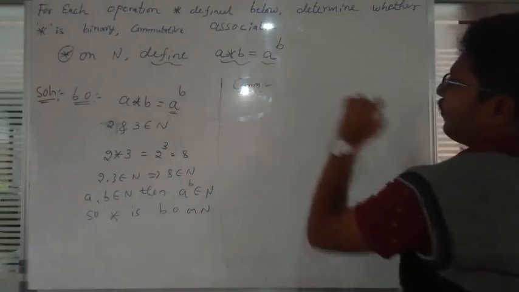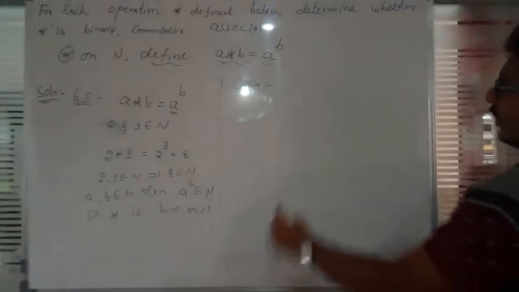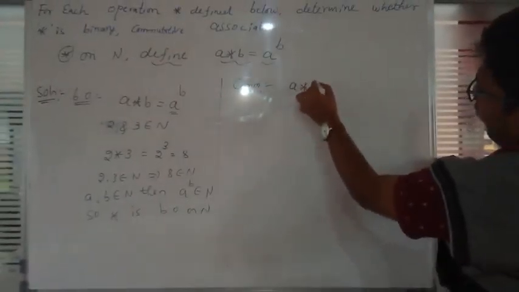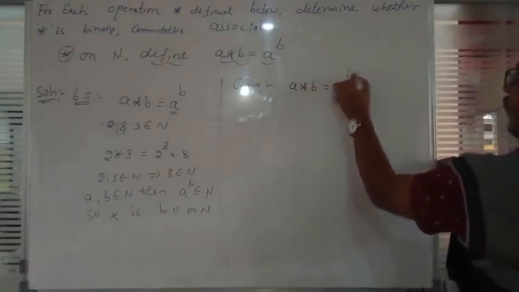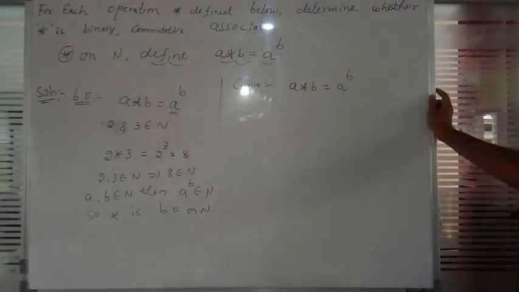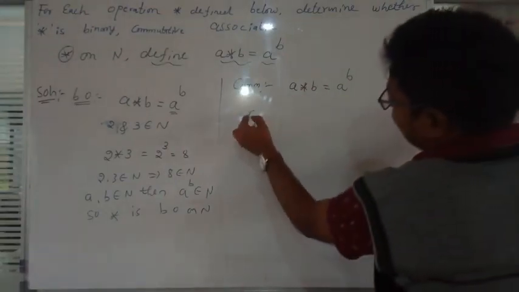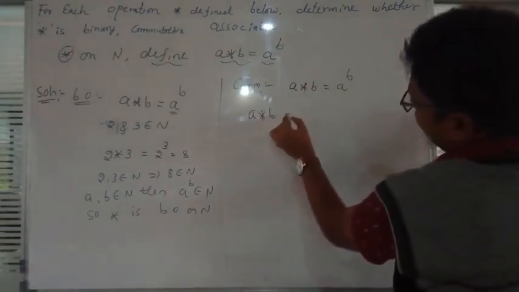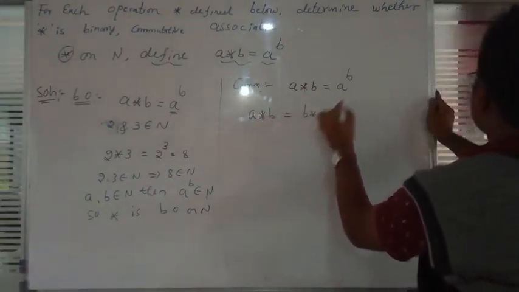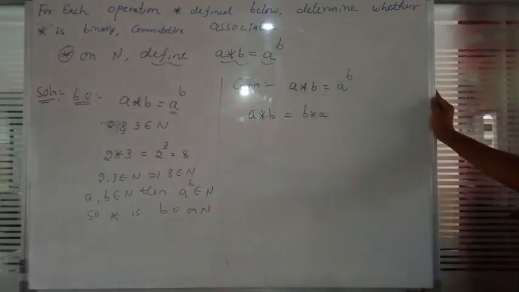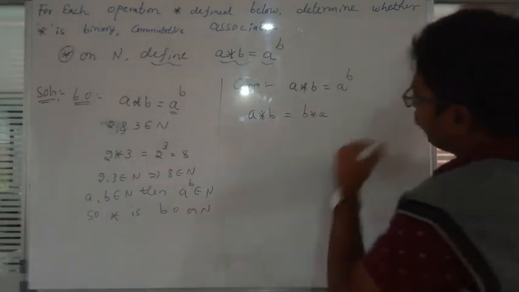Is it possible to satisfy the commutative property? Just to check once again, we write a star b is equal to a raised to b. What does the commutative property tell? a star b is equal to b star a.